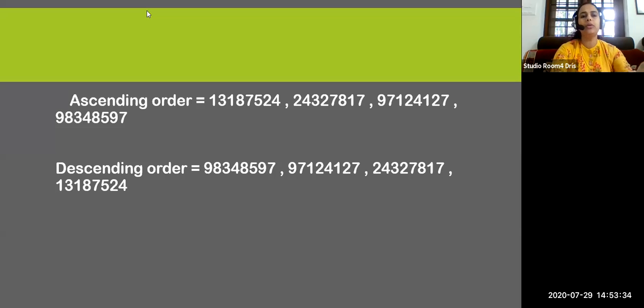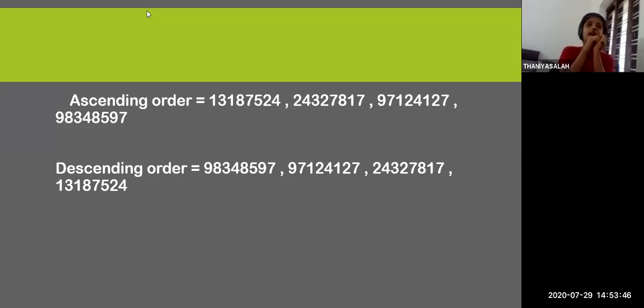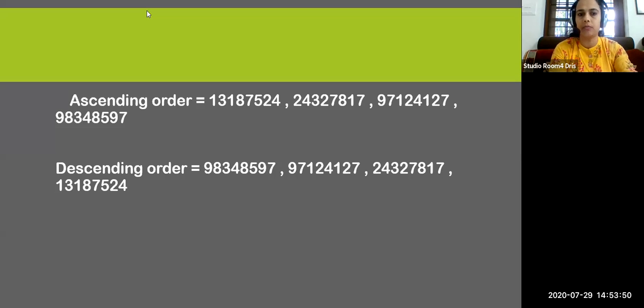See, children, you have to first write the number in the place value chart. You know all the places like ones, tens, hundreds, thousands, ten thousands, and here it's lakh, ten lakh, crore. Then below that you have to write ascending order from small to big. Then descending order from big to small. I hope it's clear now. You can do alone. Okay?